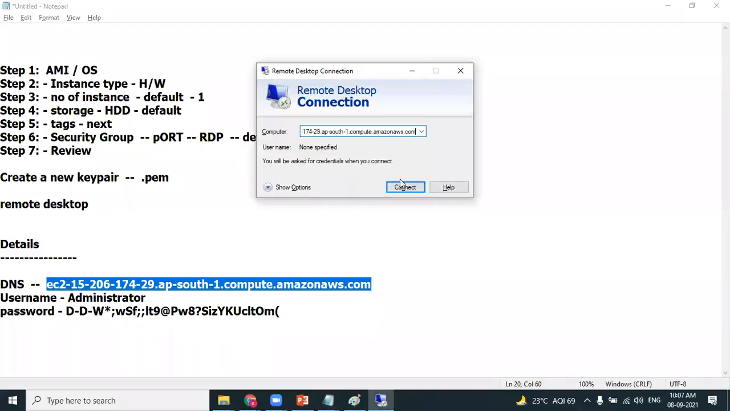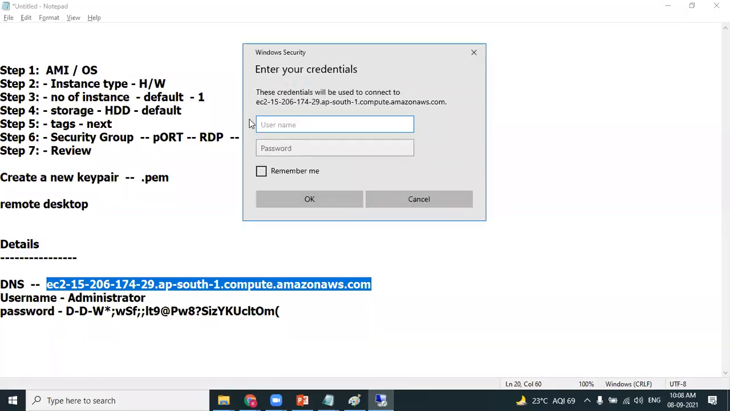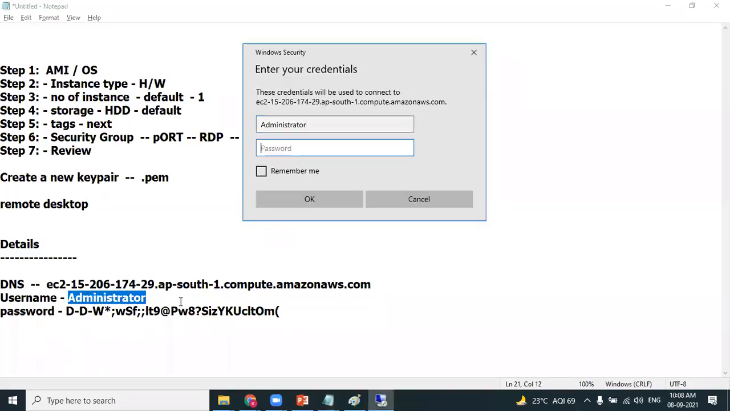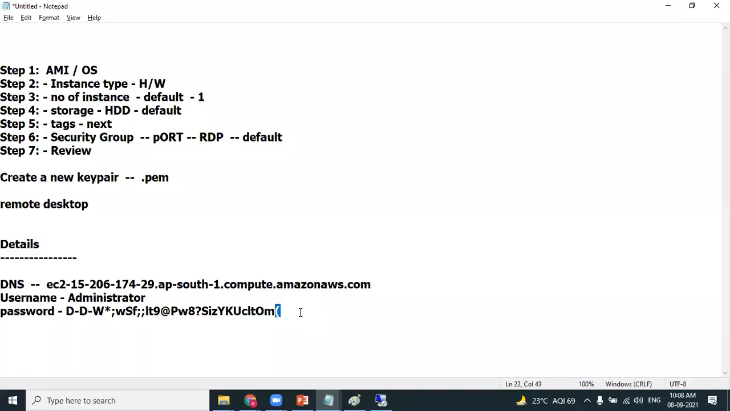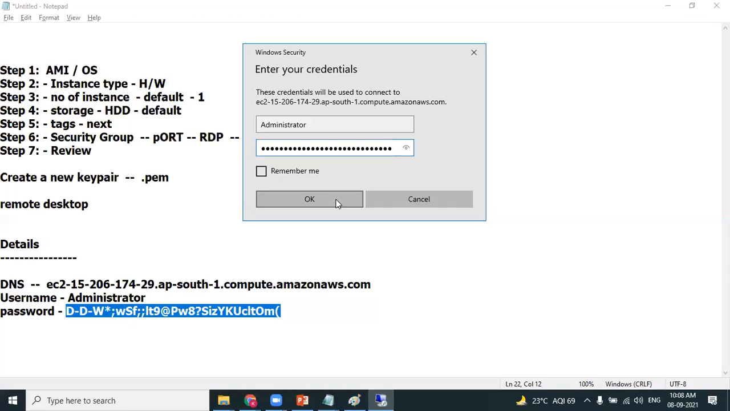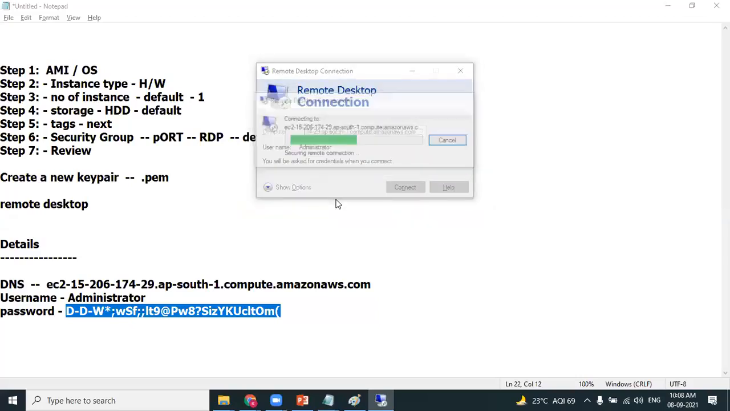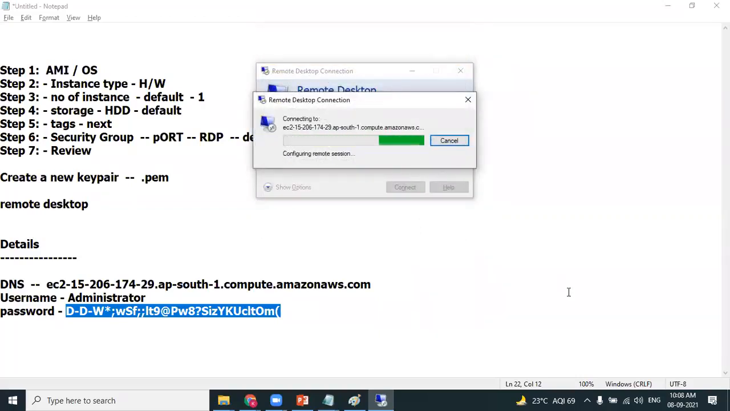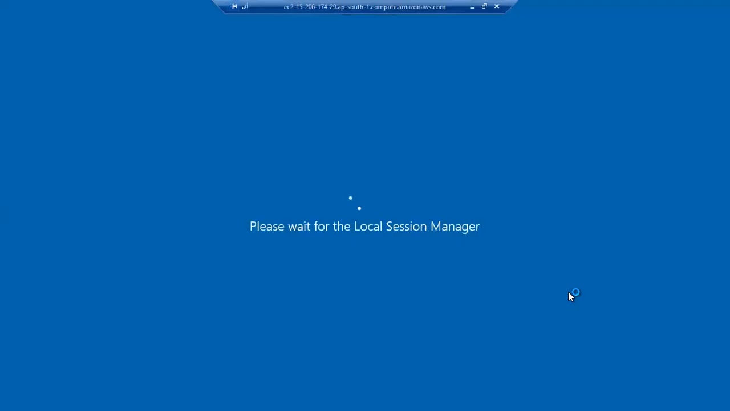Okay, click on connect. It is asking for the username. It is asking for the password. Password, we already have taken a note of it. Click on OK. Are you sure you want to connect? Yes. Please experience, we are connecting to a Windows machine, which is somewhere running in Mumbai data center. Is this clear?